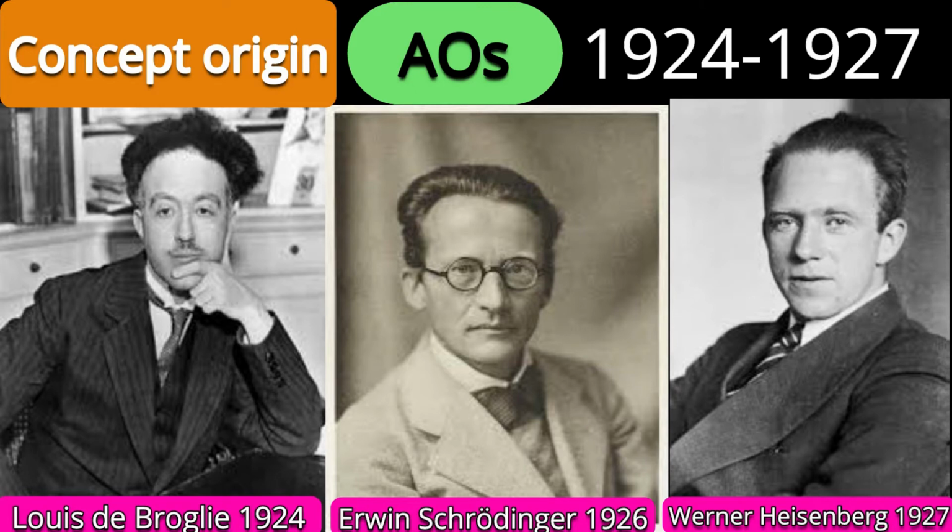This concept of probability of finding the electron, where there is no perfect certainty, is the atomic orbital concept. The region of electron cloud where there is a greater possibility of finding the electron, that orientation, that shape, is nothing but our atomic orbital.